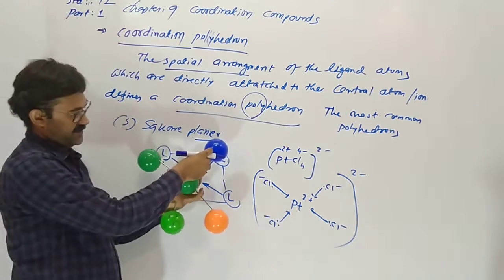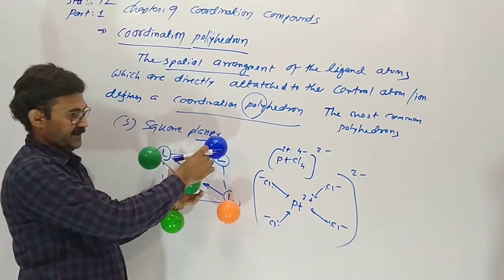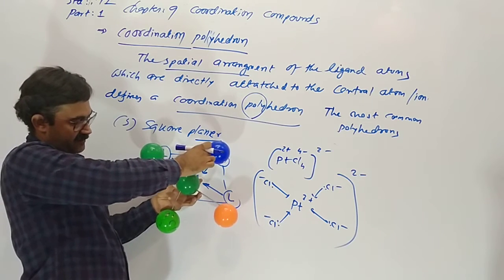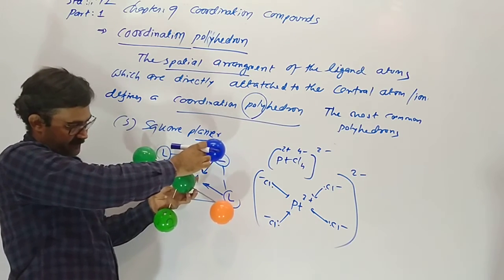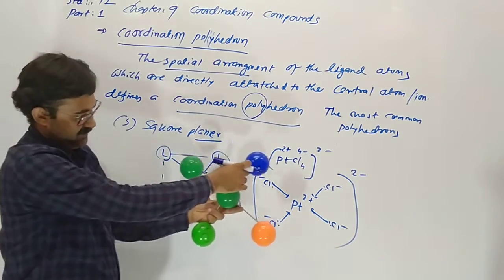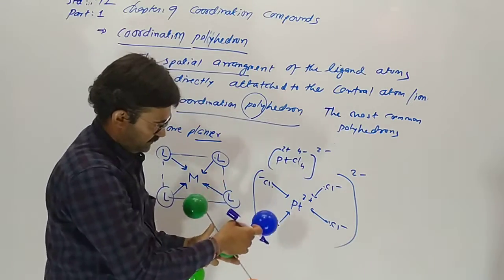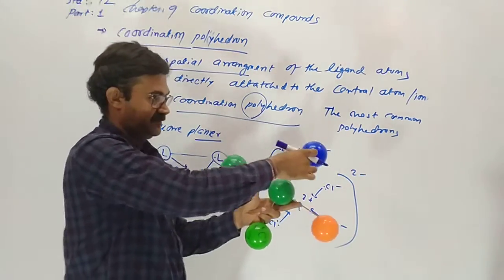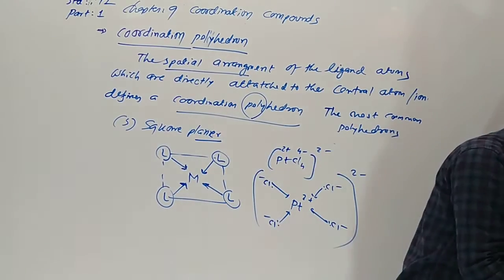All 4 are on the same plane. The metal is combining with 4 ligands by coordinate covalent bonds, and all are on the same plane, so square planar. The central atom is platinum and the 4 chlorides, square planar.